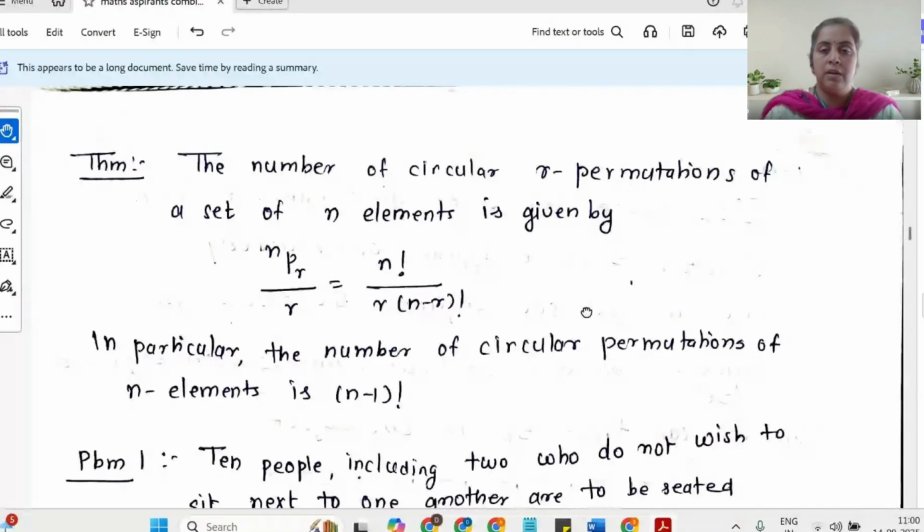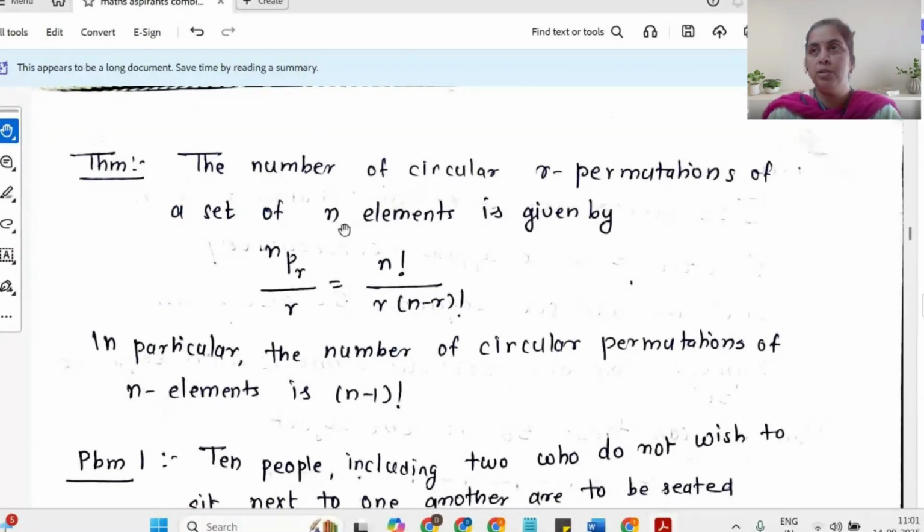Now under permutation, I have been emphasizing in the first problem that I am talking about straight line permutation. So obviously there has to be a circular permutation. Circular permutation comes into the picture when you are talking about the arrangement of people around a table, or the necklace problem. So suppose we want the number of circular arrangements of R-permutations of a set of n elements.